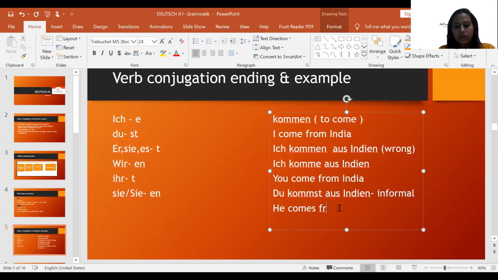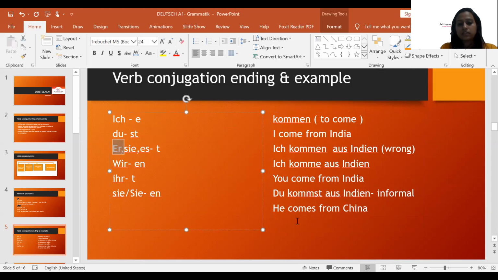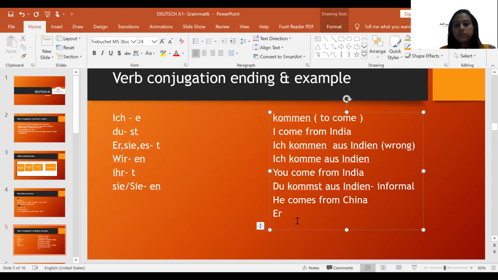He comes from China. So he, what is he? Er. Okay. Now what is kommen? Kommen means to come. I wrote that entire verb, but what I have to do, I have to conjugate, which means that I have to delete en. The ending en must be deleted, and I have to replace it by t. China in German language is called China. So it will be China.